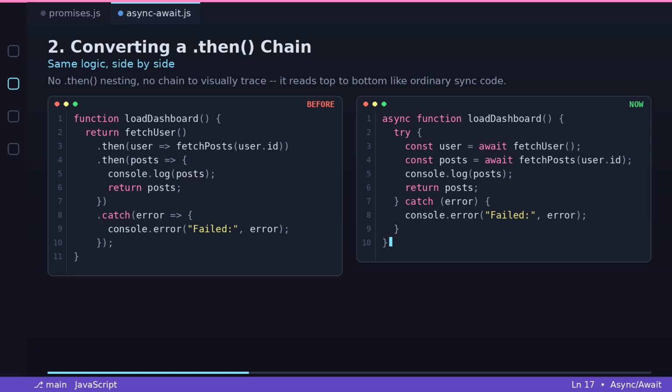Now, async await. Async function loadDashboard, try. Const user = await fetchUser. Const posts = await fetchPosts(user.id). Console log posts, return posts. Catch error, failed, error. Notice there's no .then nesting, no chain to visually trace. It reads top to bottom like ordinary synchronous code. This is the entire appeal of async await. Same behavior, dramatically easier to read.